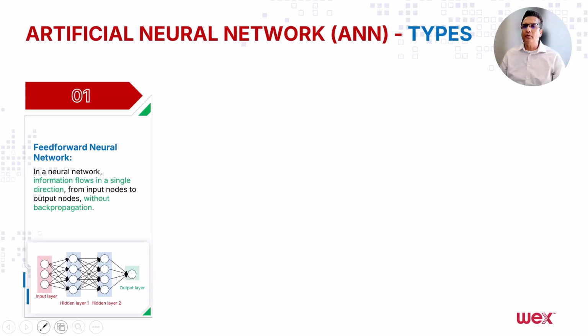So feed-forward is a neural network, the key component of it. At high level, if you look at this diagram, there is an input layer, there are hidden layers, and there is an output layer. The meaning of feed forward is, as the name suggests, the information goes in only one direction. It goes from input layer to the next hidden layer to the next hidden layer to the output layer. Information never goes backwards. That's what feed forward neural networks mean at high level.